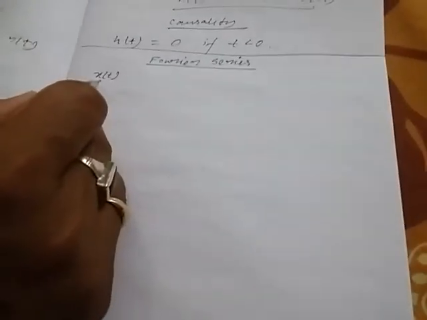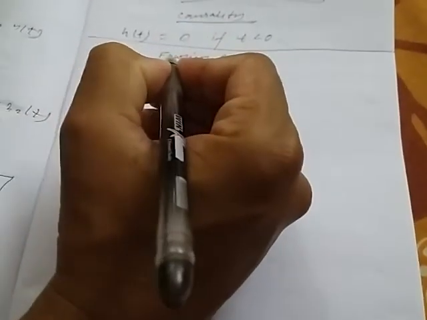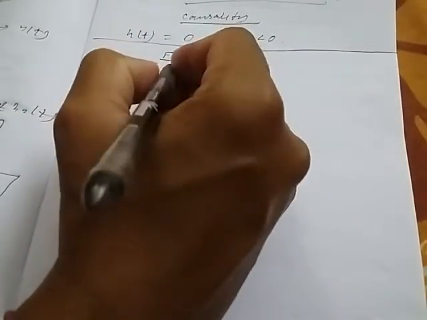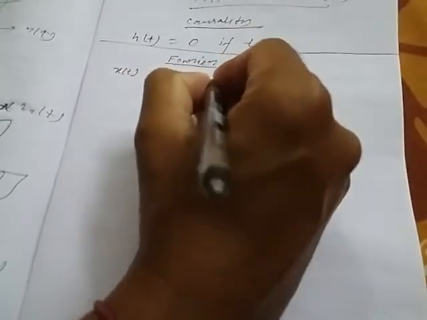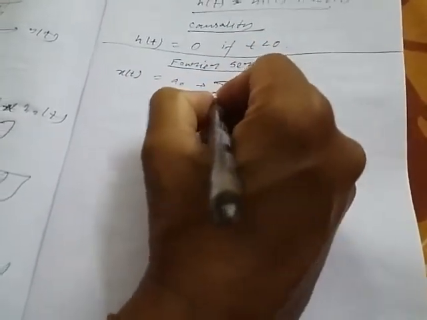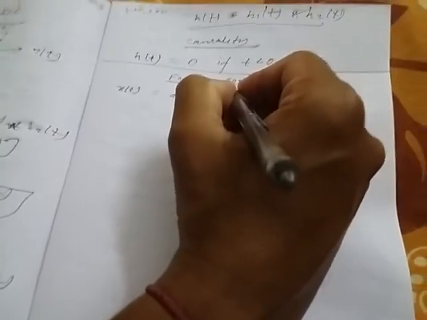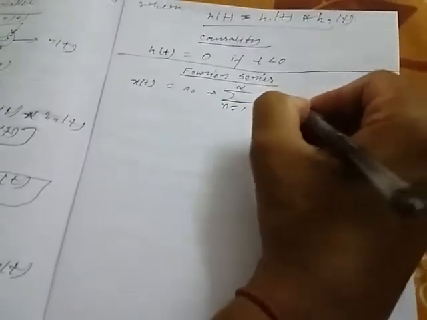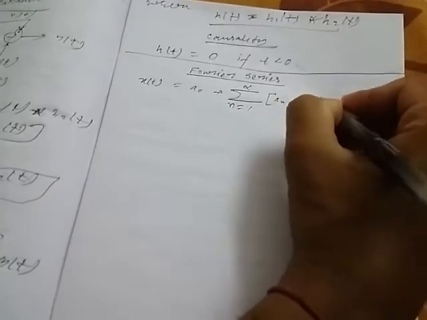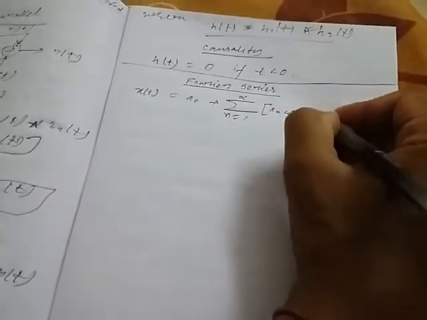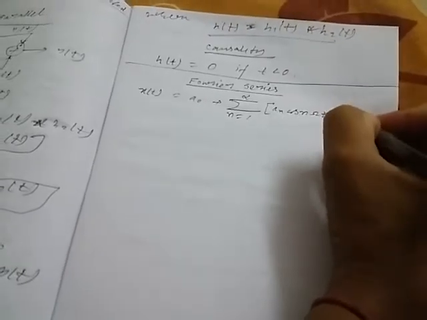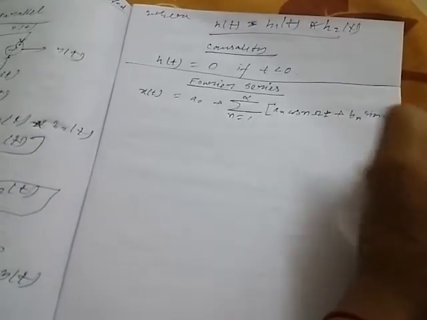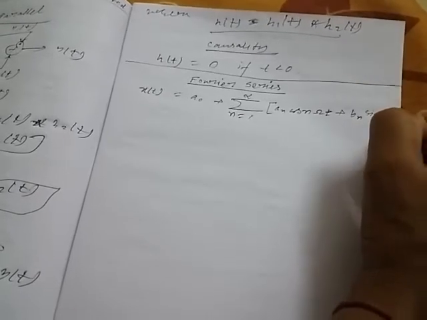Suppose the non-sinusoidal signal is x(t), then it can be represented in Fourier series this way: x(t) = a0 + sum from n = 1 to infinity of an cos(n omega t), this is capital omega, plus bn sin(n omega t).